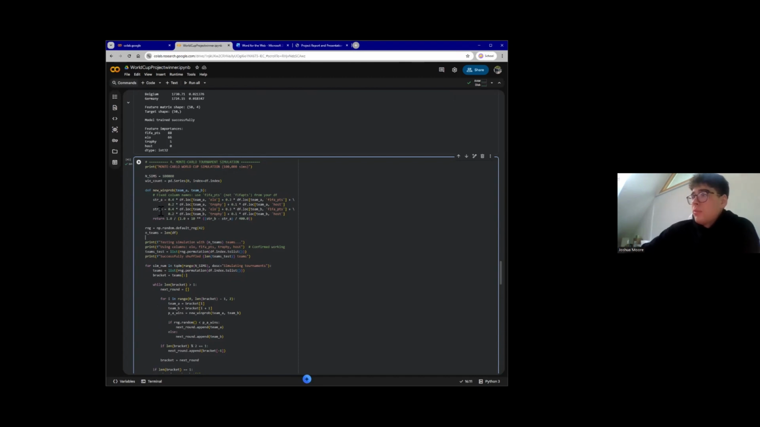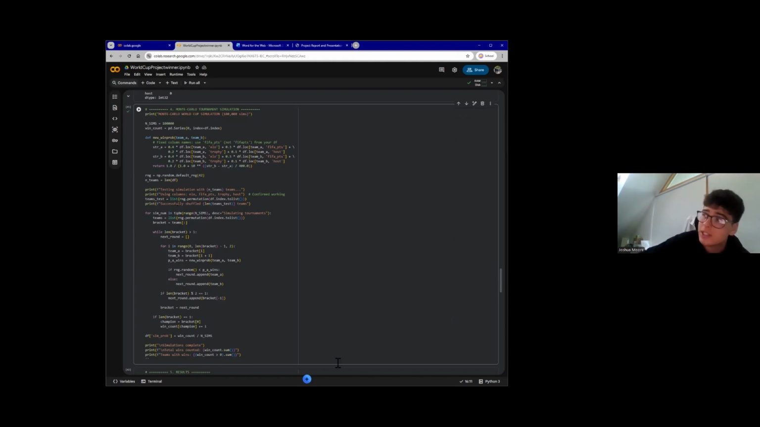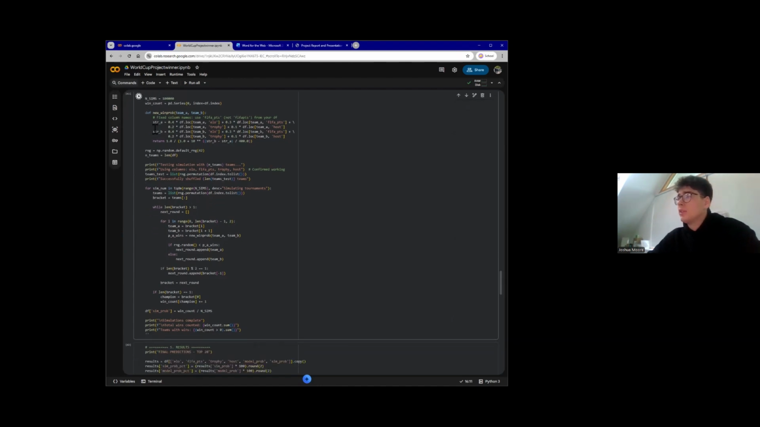Each match, we calculate the probability that Team A beats Team B using a logistic formula based on their feature scores that we've obviously fed in from our training model. Here's our main simulation loop. So for each of the 100,000 tournaments, we shuffle all the teams randomly. We then, like I said, treat it as a knockout. We pair each team up in a knockout bracket and advance the winner of each match until only one team remains.